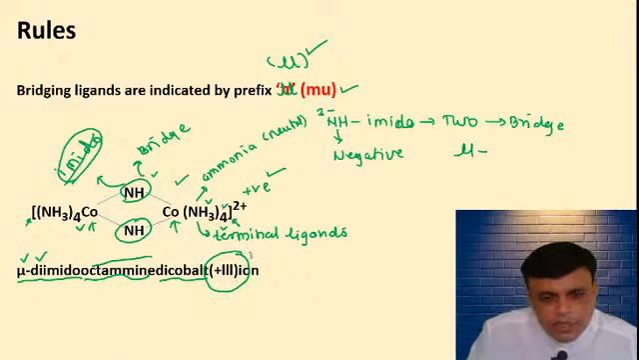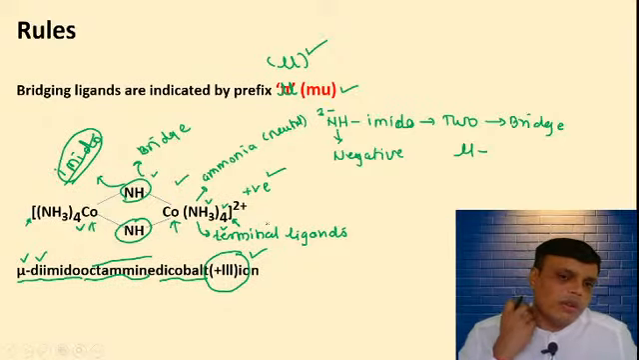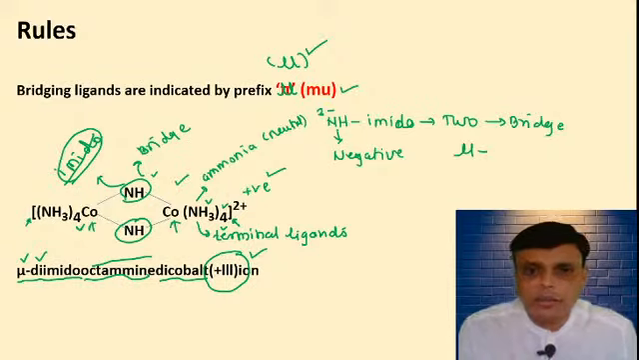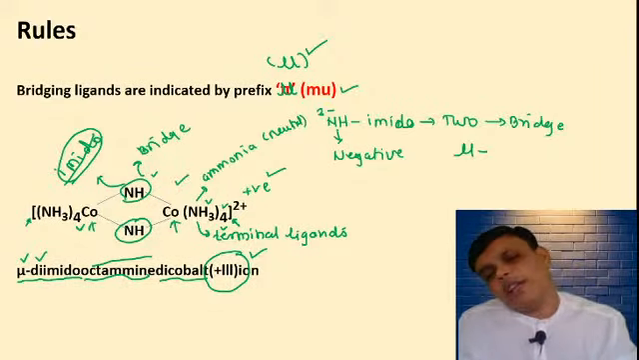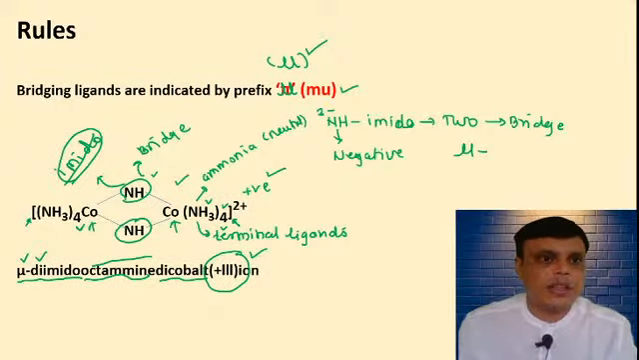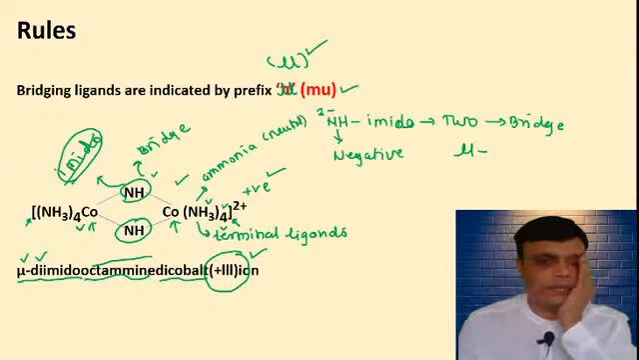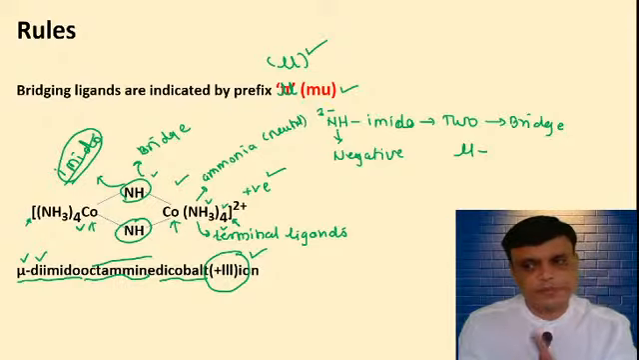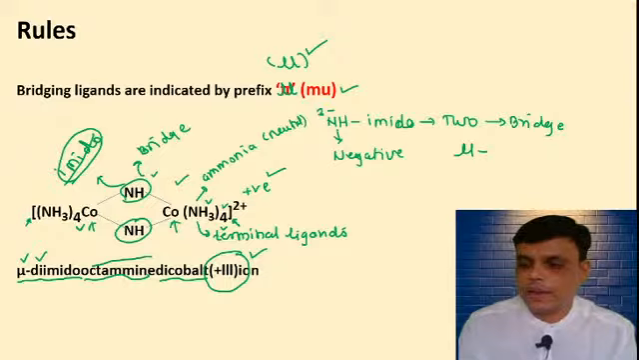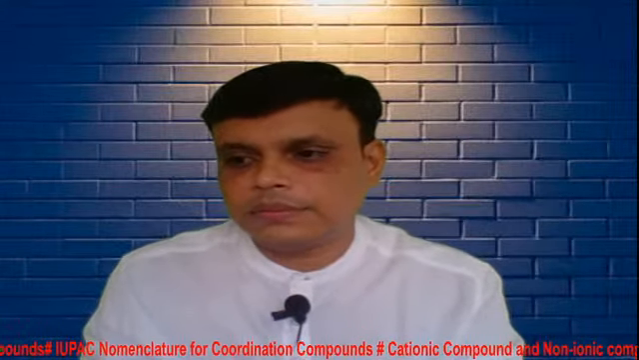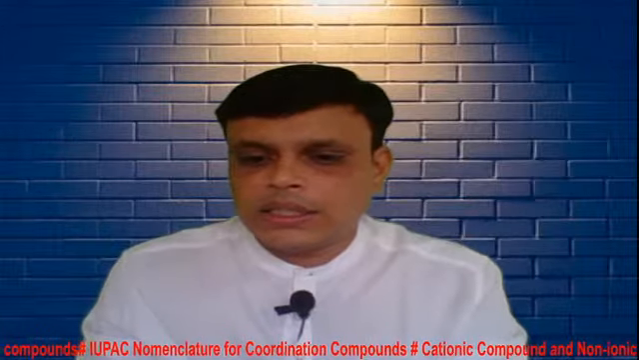Now how does this +3 come? You calculate on your own. If you are not able to get it, no problem, then ask me and I will tell you in the next lecture. So these are the rules for bridging ligands. Is everyone understanding? Yes or no? Yes, very good.